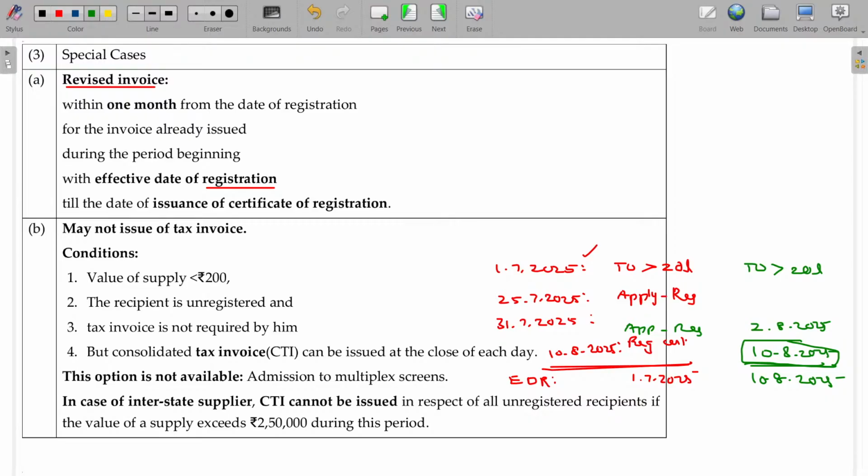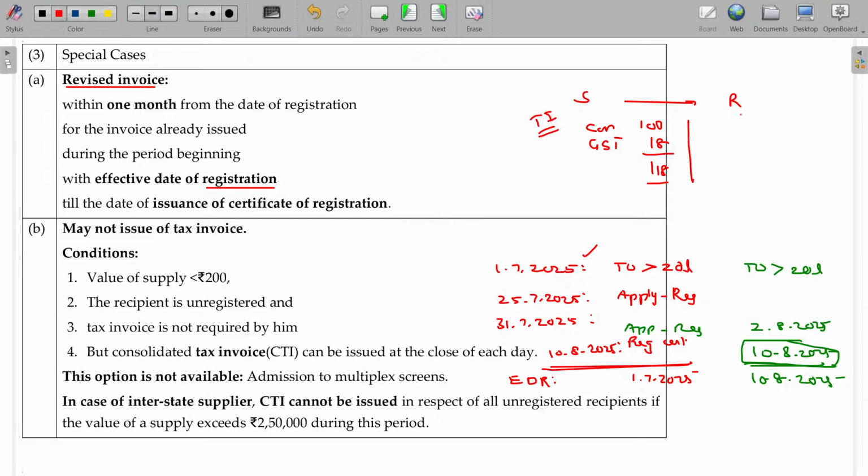Now, if you are the supplier and while issuing the supply of services, goods, whatever it may be, the consideration being 100, you have to collect GST of 18 rupees on this, 118. This will be possible only when you issue a tax invoice, am I right?